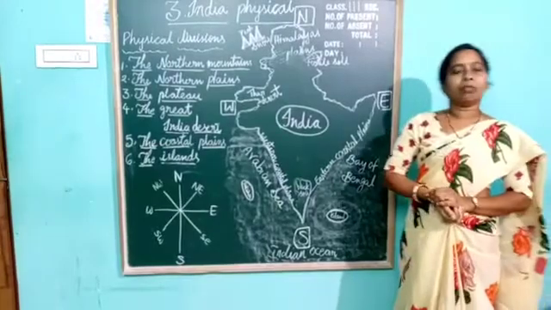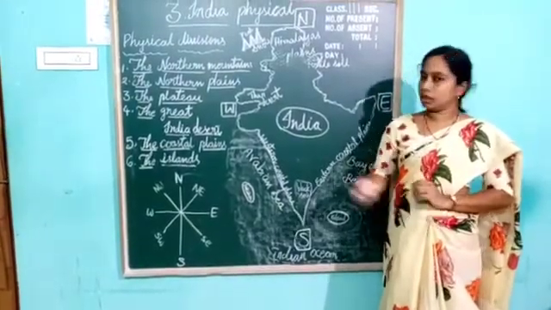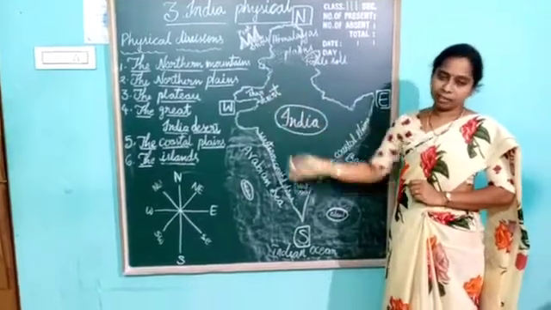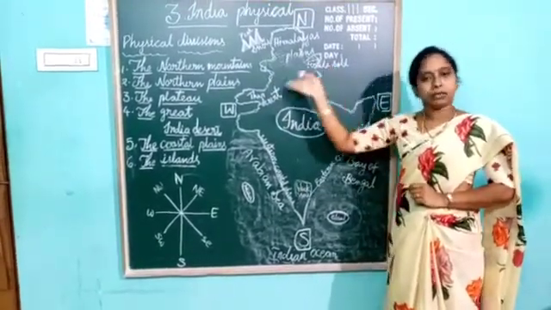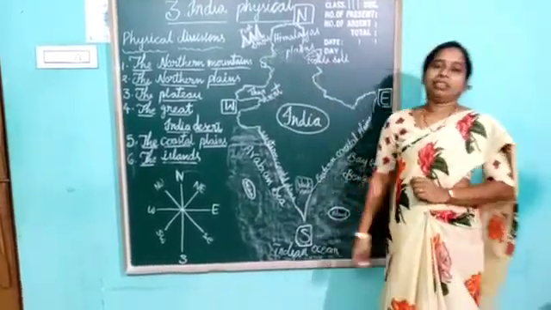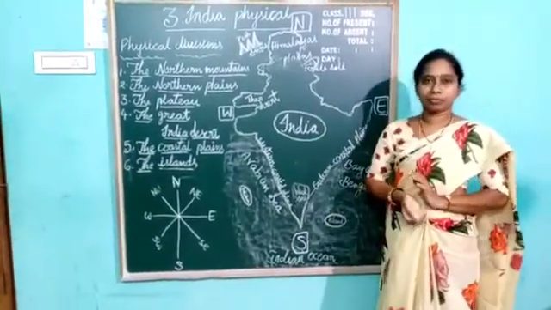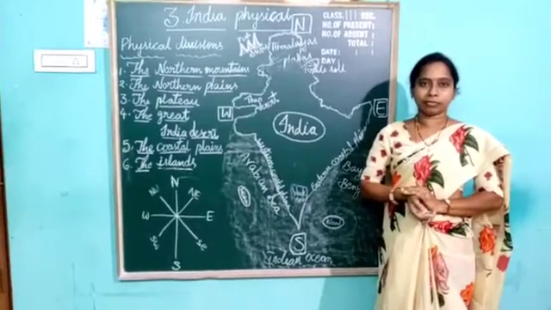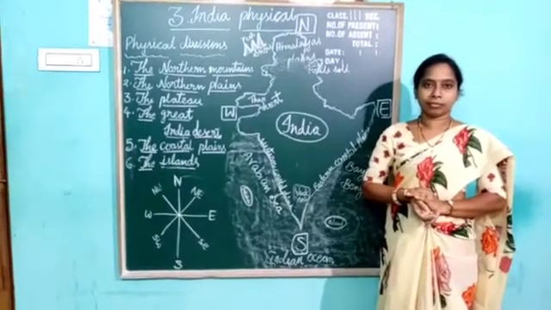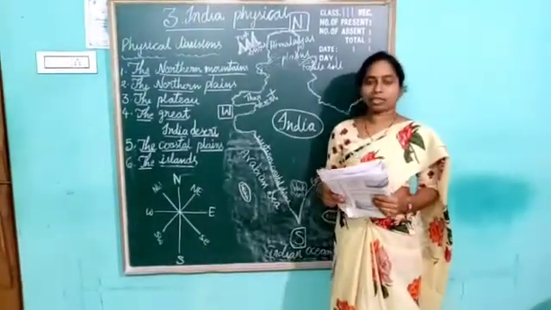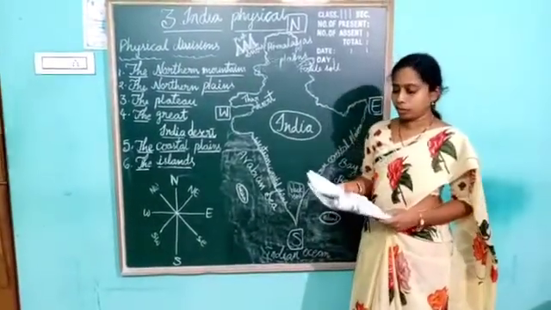Okay, the amount of rainfall also is not the same everywhere. It also depends on the places and the seasons. Okay children, did you understand the Indian physical features? Okay, I hope you understand. Okay children, now I will explain the exercises in your booklets.